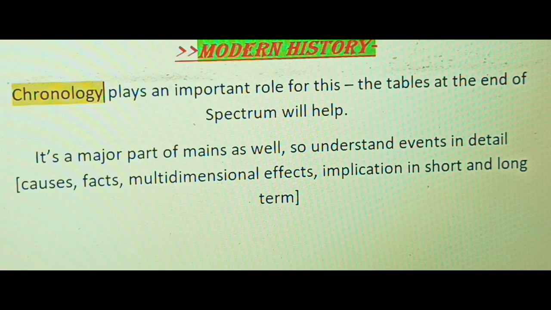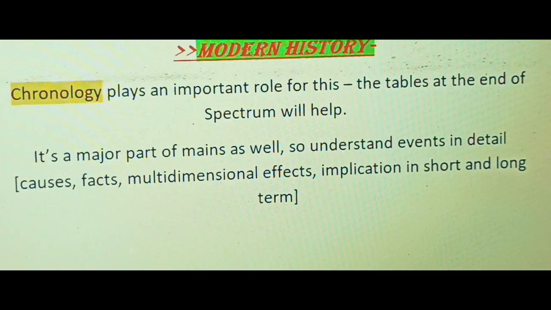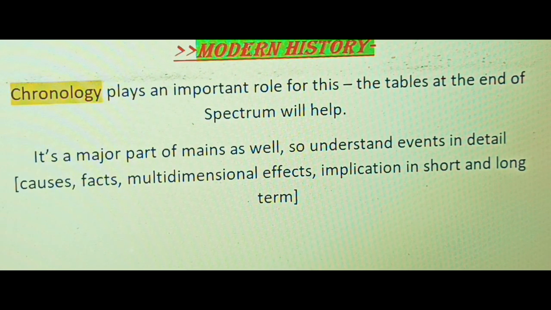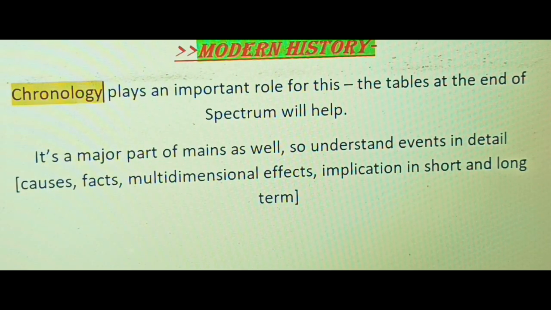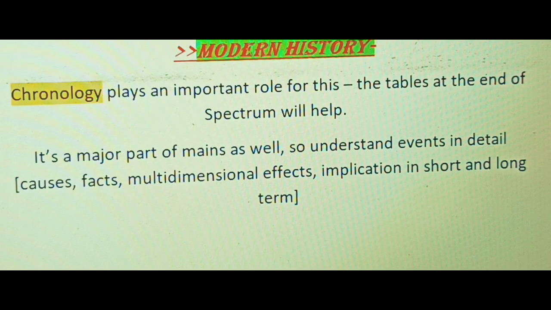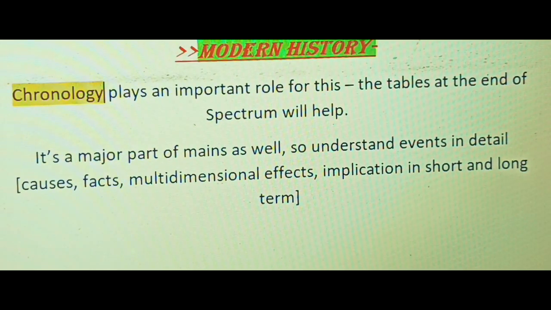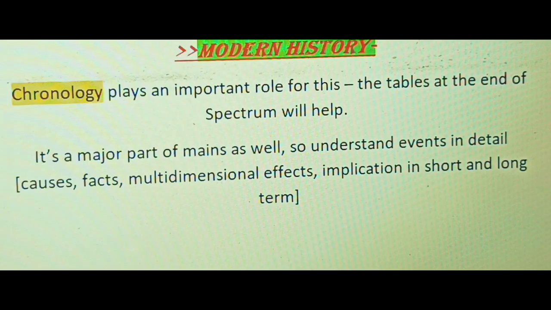I think 8 questions were there in 2025, and around 3 to 4 questions are chronologically asked, basically on those tables only. So it's a major part of mains as well. So understand events in detail, like causes, facts, and implications in short, and long term effects also. So multidimensional effects, what we have in our modern history, you just need to understand, because it is a major part of the mains as well.